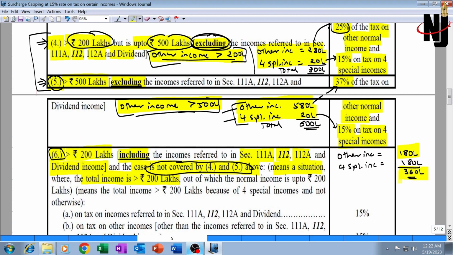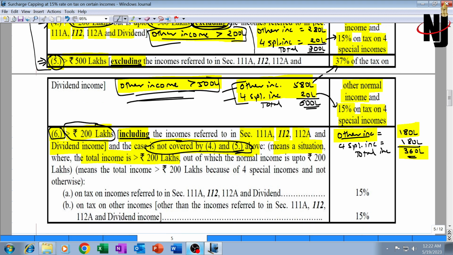This is the total income which is greater than 2 crore, and the situation is not covered by case number 4 and 5. Case number 4, other income is greater than 2 crore. Here other income is less than 2 crore. That means not covered by situation 4. Situation 5, other income is greater than 5 crore. Here other income is less than 5 crore. That means not covered by situation 5 also. But the total income is greater than 2 crore. That means situation number 6 will be applicable.